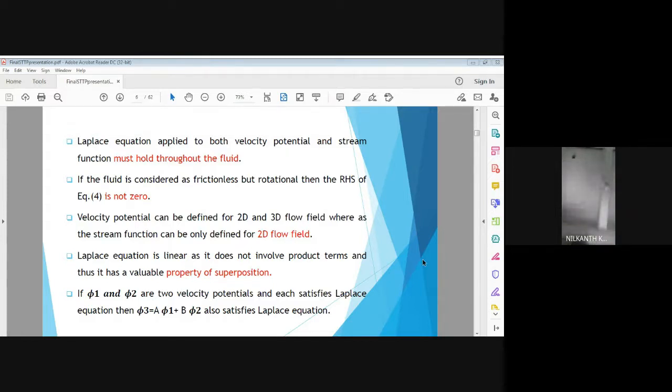It can be applied for 3D field only when the flow is symmetric about the third axis. If x, y and z are three axes, and if the flow is symmetric about y axis, then we can define the stream function over the x and z axis.